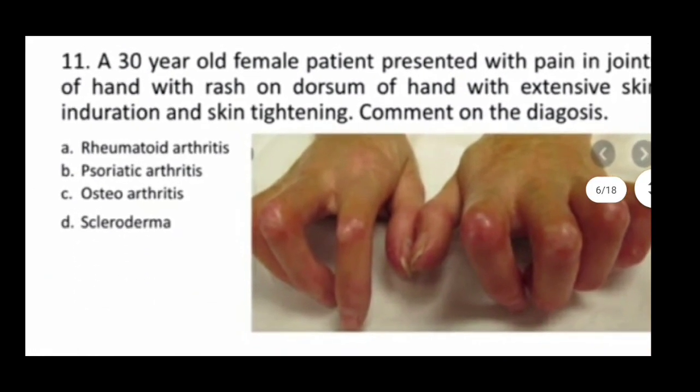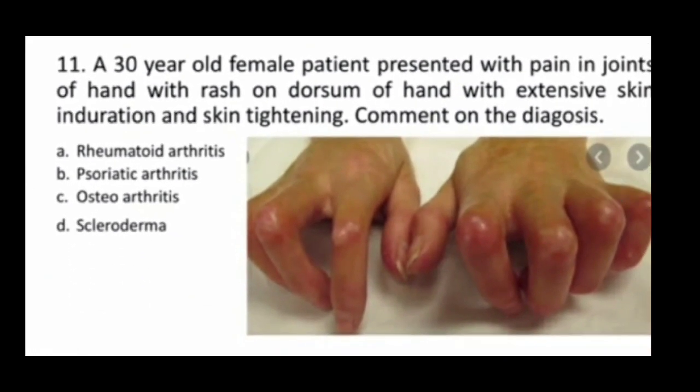Next one. A 30-year-old female patient presented with pain in joints and hands with a rash on the dorsum of the hand and extensive skin induration and skin tightening. Diagnosis: rheumatoid arthritis, psoriatic arthritis, osteoarthritis, scleroderma. So it is scleroderma. Correct answer D.